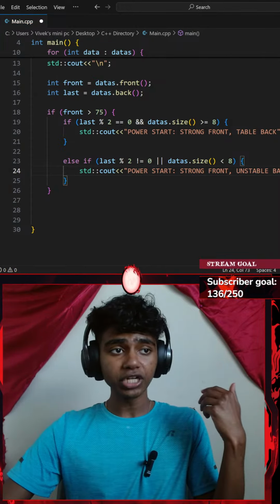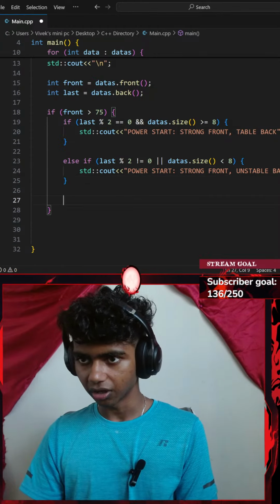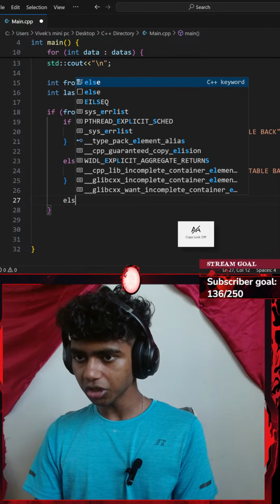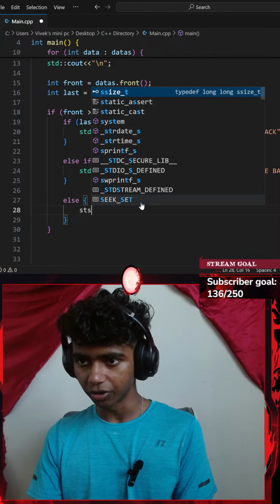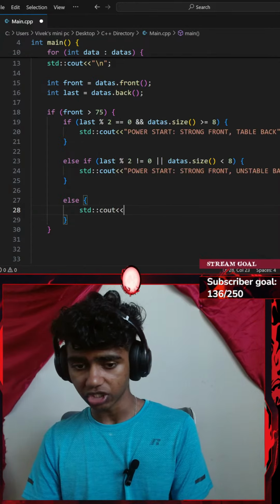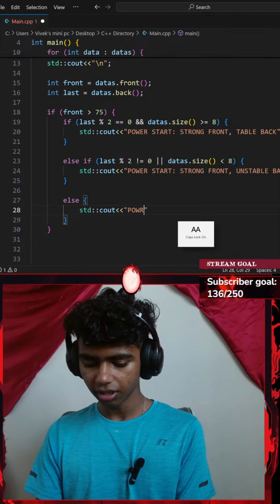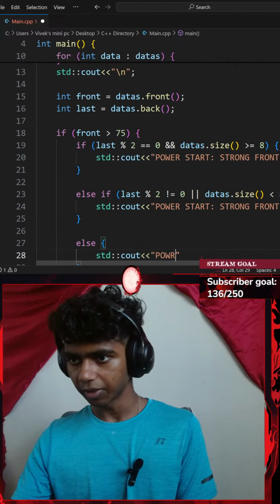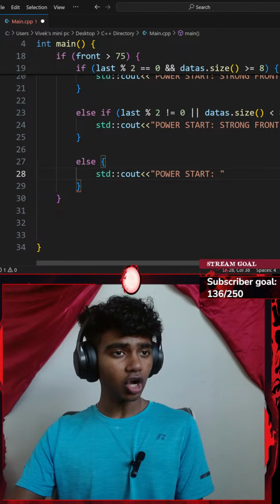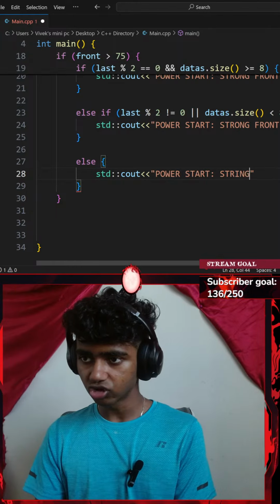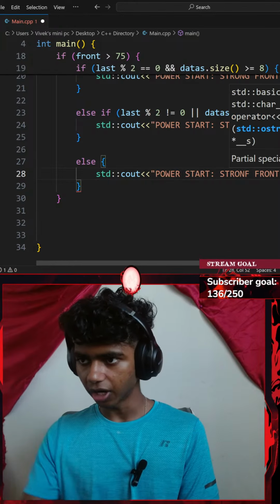Else, I'm going to be printing power start, strong front, unknown back. Let's go with an else clause now. It is going to be lowercase, with a pair of curly braces. I'm going to be displaying a standard console output with an insertion operator, inserting text that says power start. Maybe I zoom in a bit. Power start colon, strong front, comma, and then unknown back.